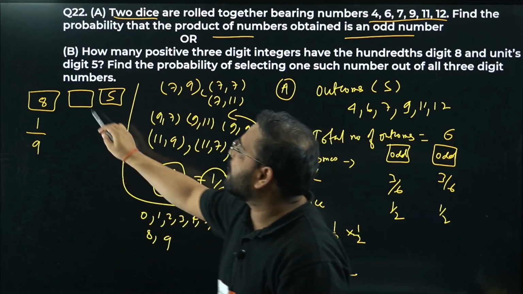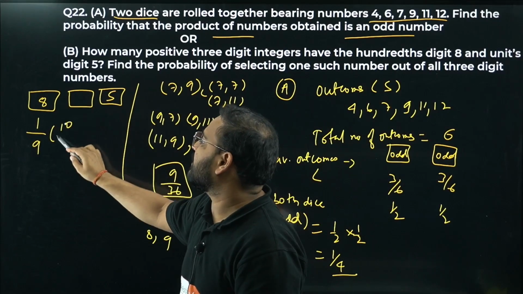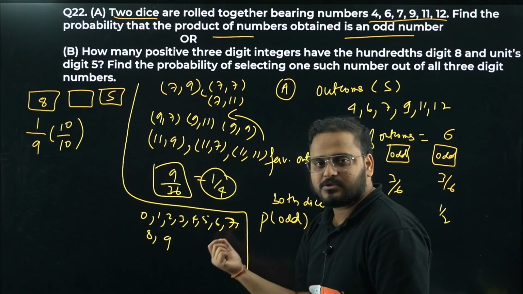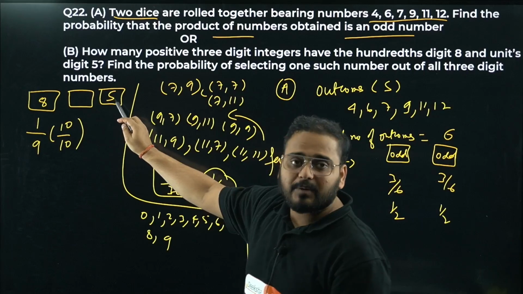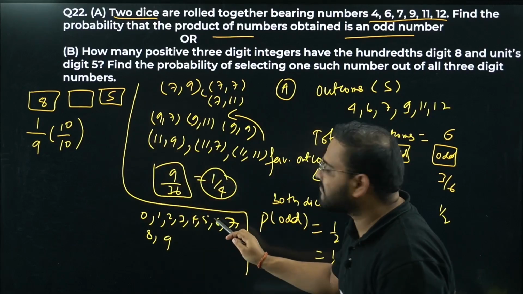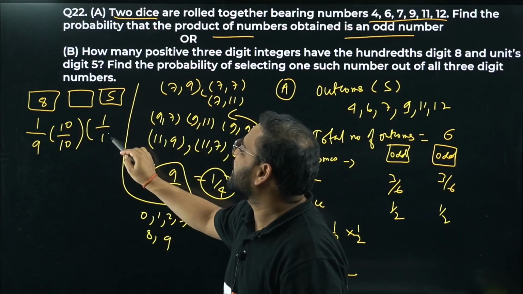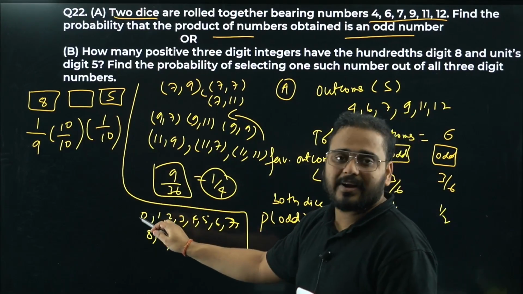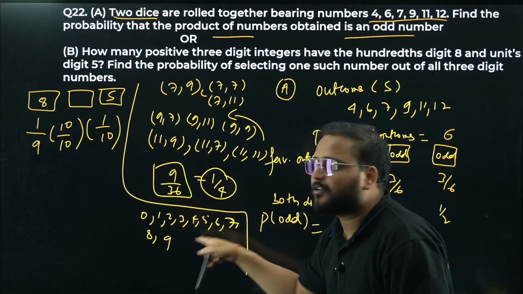Same way, what you can put over here is anything. So the probability is 10 by 10, yes or no? You can put any number out of these. For the last one, we can put only 5, which is only one such outcome. So 1 out of how many? 10. Why 10? Because at the last place we can put 0 also. So it is 1 by 10. We have to pick 5 only out of a total of 10 digits.